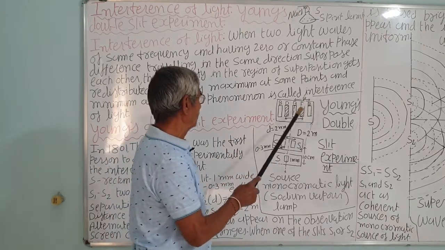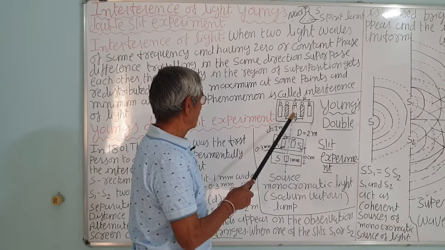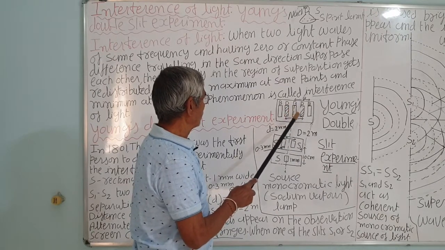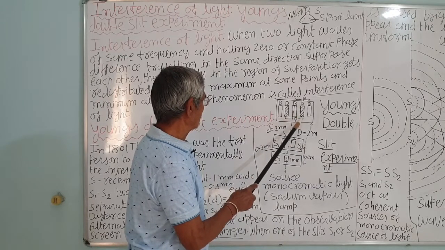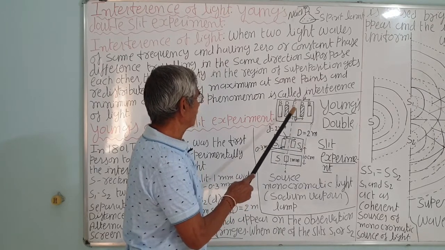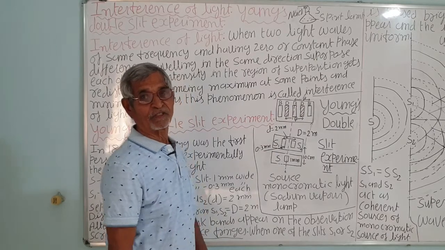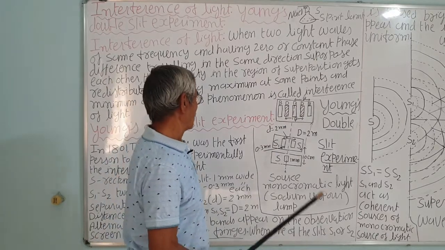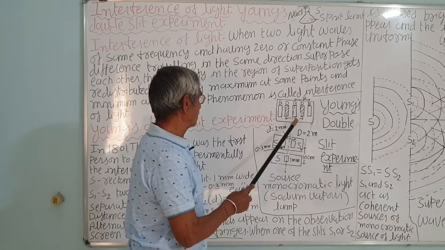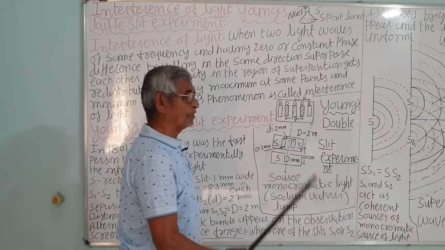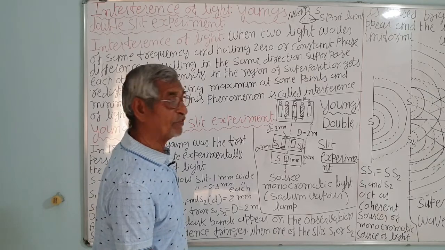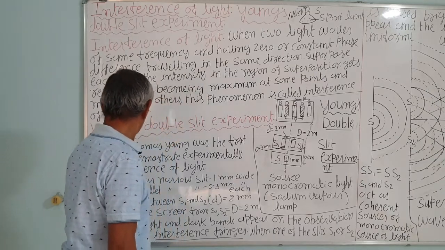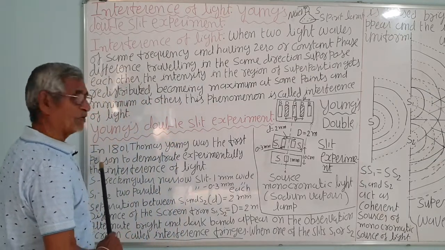This side also, this is the central bright fringe, and the distance between two consecutive dark fringes is beta. Similarly, between bright and bright. The width of the slit is the same, correct? That is the distance between two consecutive bright fringes, different from the slit width. We will see later on. So I will repeat again.